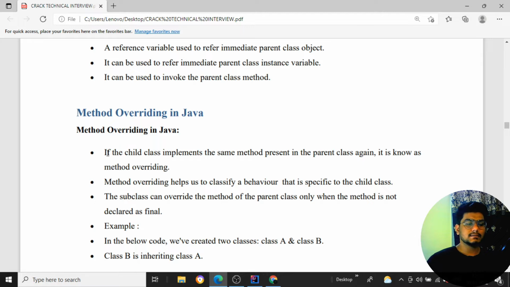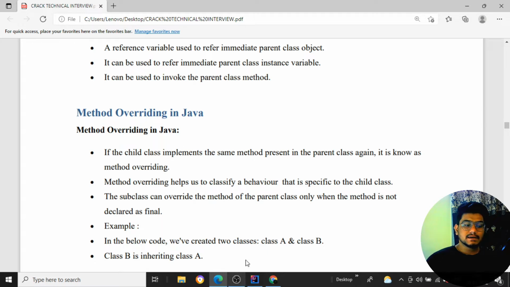Suppose we have a few methods present inside the parent class, and the same method is also present inside the child class. Then the method will be overridden, because the same method present in the parent class is also present inside the child class.